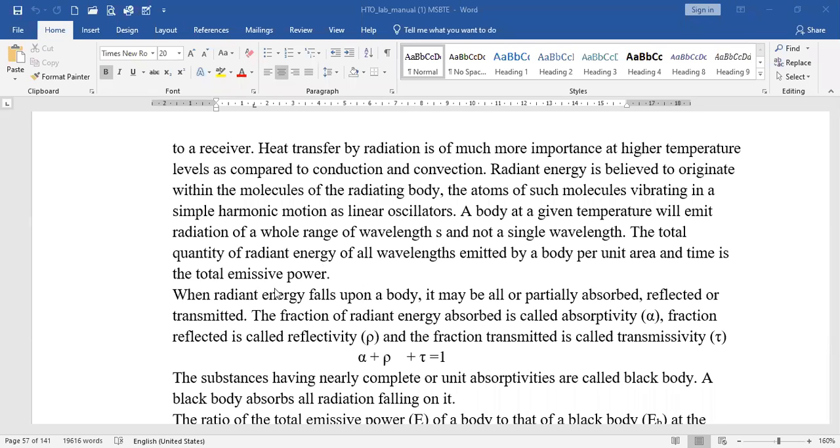So we must understand what exactly this emissive power is. The emissive power is nothing but the total quantity of radiant energy of all wavelengths emitted by a body per unit area per unit time. So the radiation energy with respect to area and time is the total emissive power.